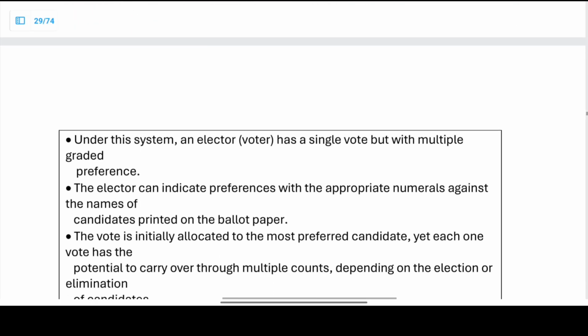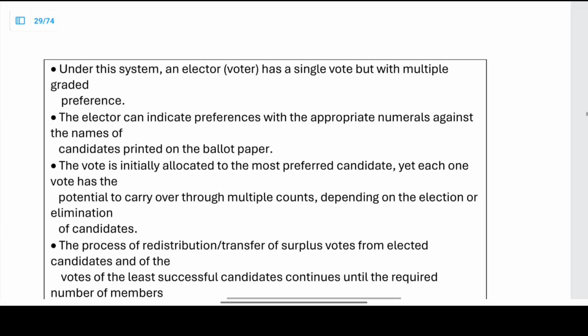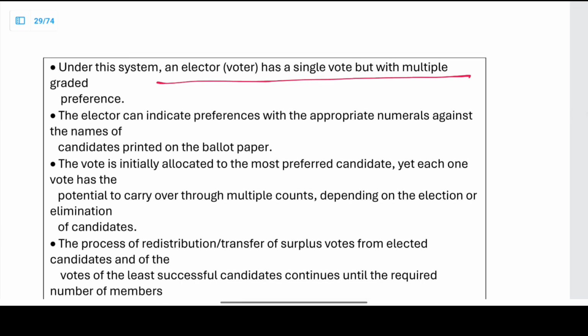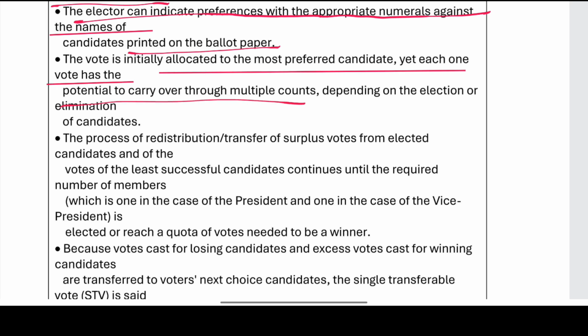How does the single transferable vote work? An elector has to cast a single vote with multiple graded preferences. The elector can indicate preferences with appropriate numerals against a candidate's name printed in the ballot paper. The vote is initially allotted to the most preferred candidate, yet each one has the potential to carry over through multiple counts depending on the elimination of the candidates.